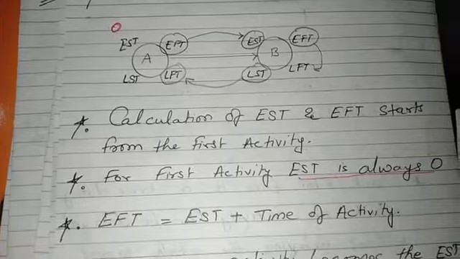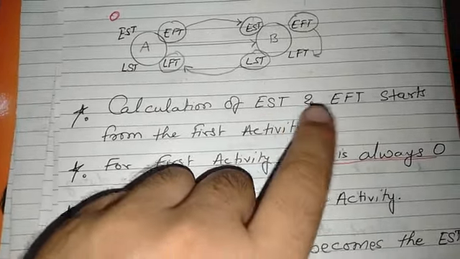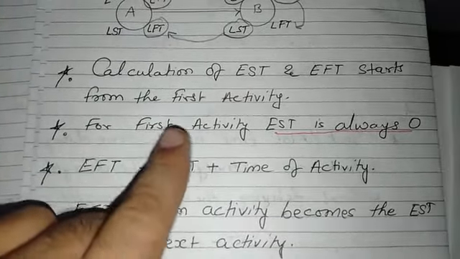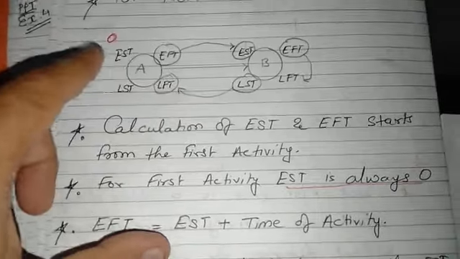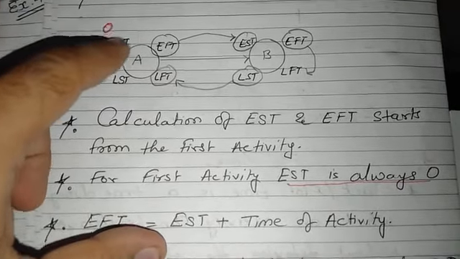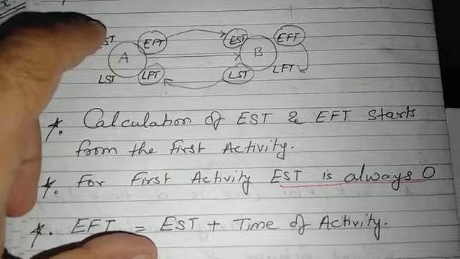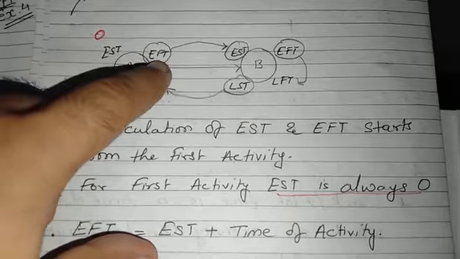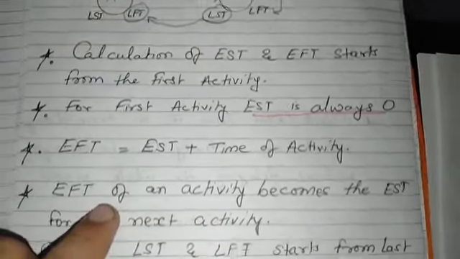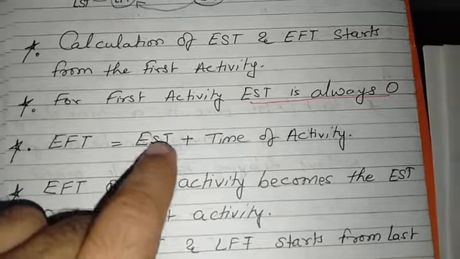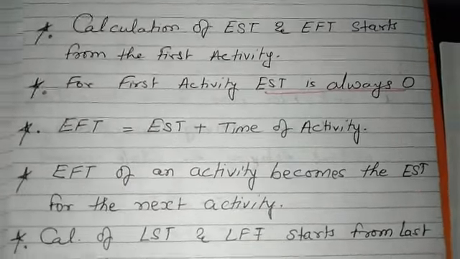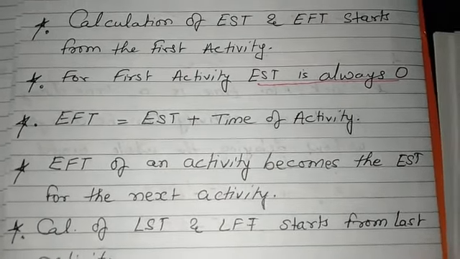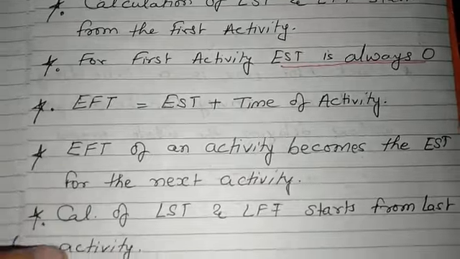Calculation of early start time and early finish time starts from the first activity. For the first activity, early start time is always 0 because when you are starting, you do not have any time before it. So you start from 0 and then add the time of the activity, and that becomes your early finishing time. Early finishing time equals early start time plus time of activity. The early finish time of an activity becomes the early start time for the next activity.